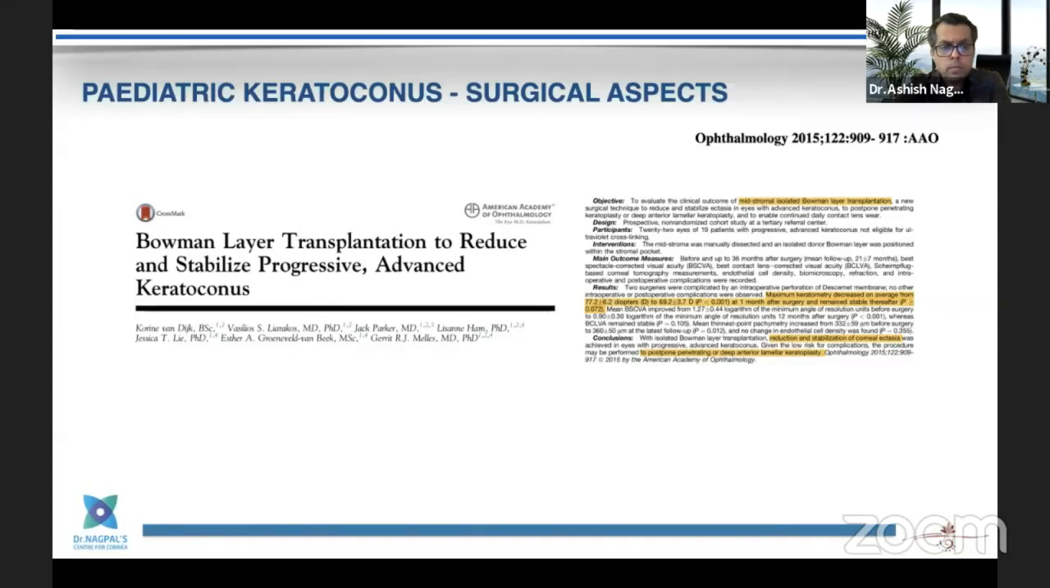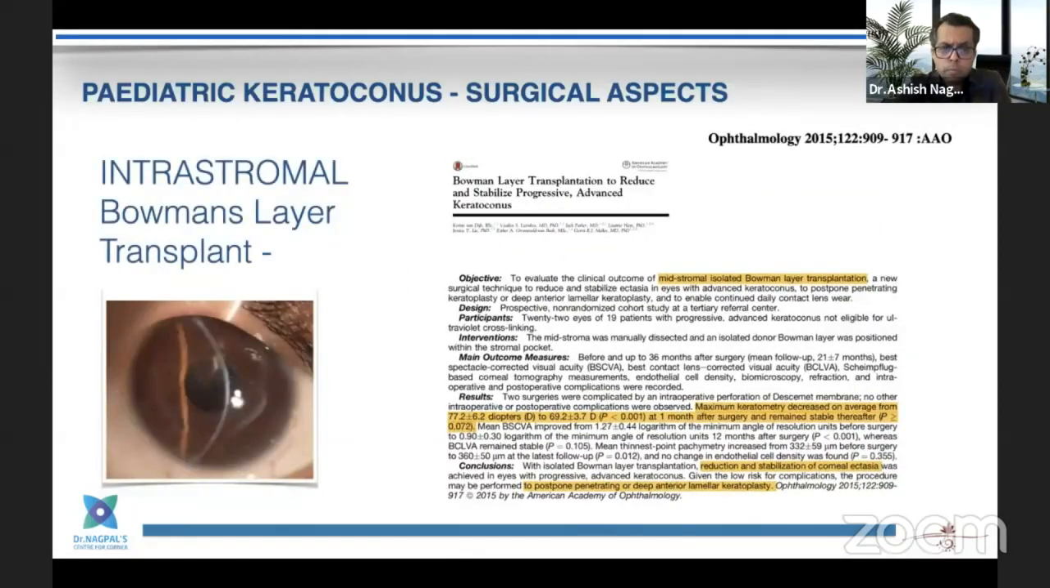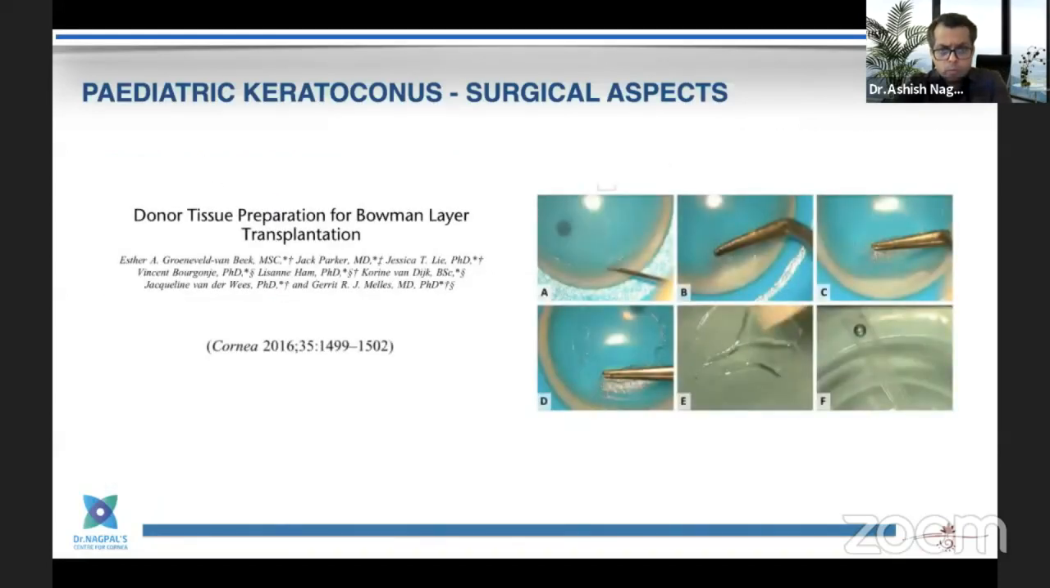The new kid on the block is the Bowman's layer transplant, which has been shown in the last 5 to 8 years to show some promising results. But this is a mid-stromal isolated Bowman's transplant devised by the Melles group. And they have shown, so I'll quickly go to the outcomes. So the harvesting is the key actually.